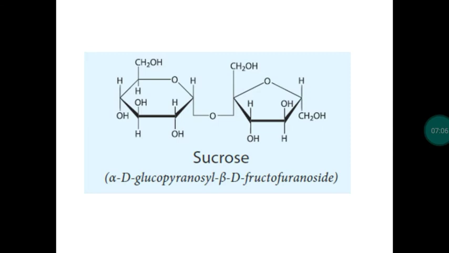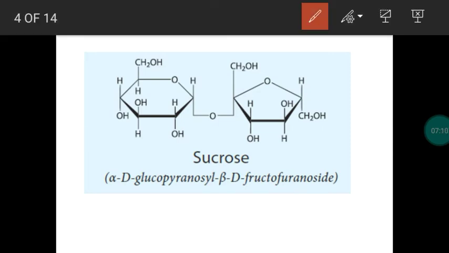Next, structure. As I told, a disaccharide will have two monosaccharide units linked by glycosidic linkage or oxide linkage. Now in sucrose, one monosaccharide unit is alpha D glucose, another monosaccharide unit is beta D fructose. One mark. So we have a glucose and fructose in sucrose. They are joined by an oxide bridge.